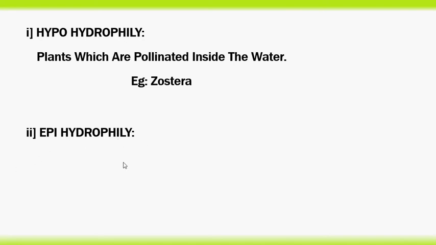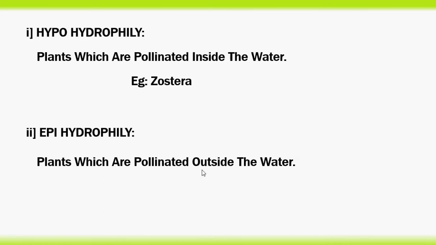Epihydrophily. Plants which are pollinated outside the water are called epihydrophily. Example, Vallisneria.